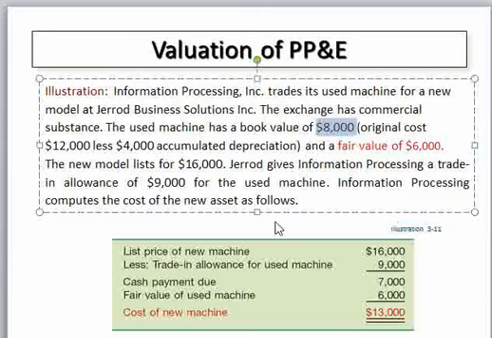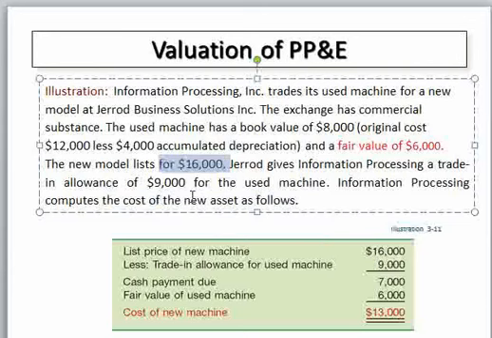Therefore, our question is how to determine the cost of the new asset. The cost of the new asset is equal to the list price, 16,000 birr, less the trade-in allowance.